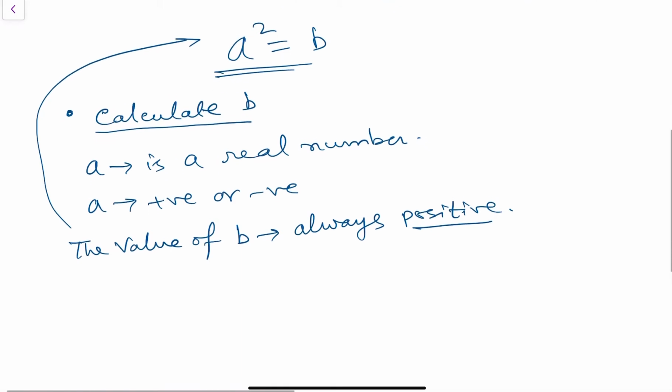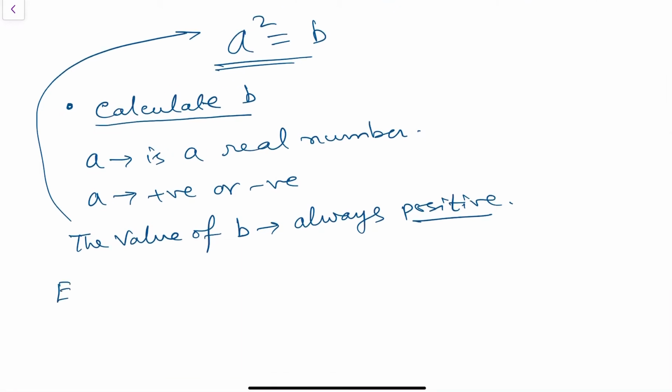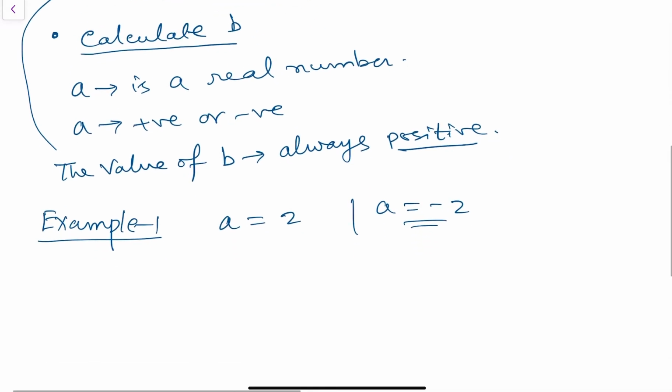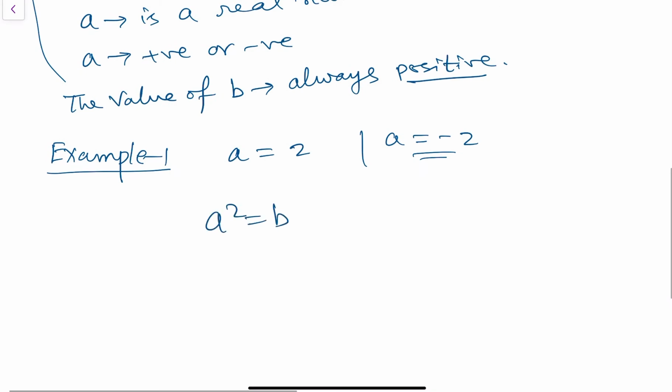I am showing you here an example. Example 1. Suppose the value of a is plus 2 and another value of a is minus 2. What will be the value of b? From this relation a square equals b, we put the value of a here and calculate the value of b. Now for a equals plus 2, whole square, therefore the value of b equals 4.